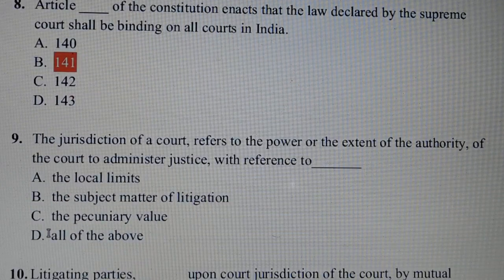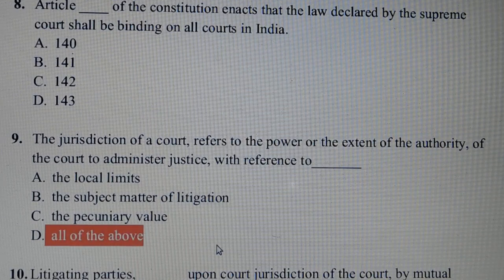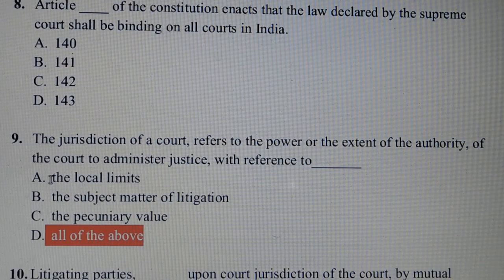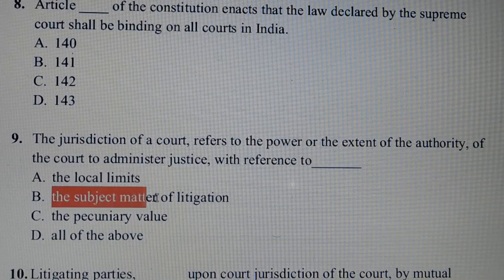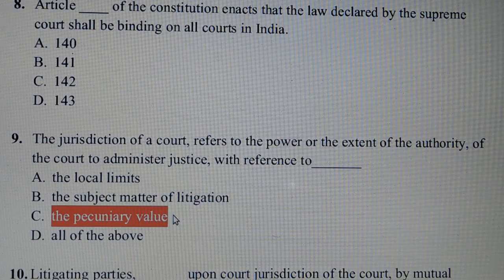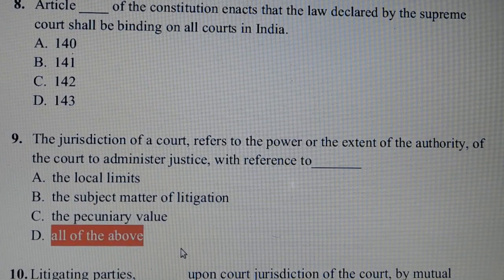The jurisdiction of a court refers to the power of or the extent of the authority of the court to administer justice with reference to dash. Answer is option number D, all of the above, means option A, the local limits, option B, the subject matter of litigation, option C, the pecuniary value. Answer is all of the above.